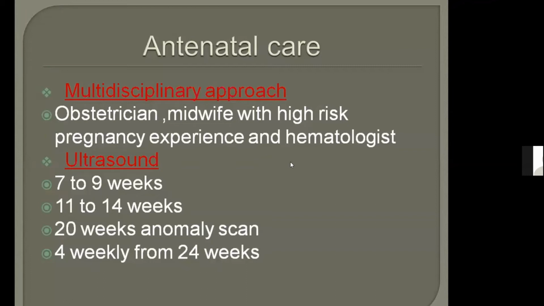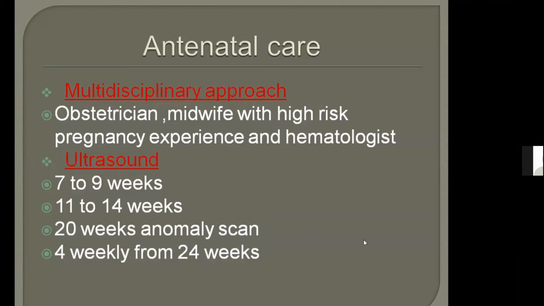The difference comes from point number 4: 4 weekly from 24 weeks. These are only in high risk pregnancies in which there is a risk of fetal growth restriction. So whenever you see that a medical disorder has a complication of fetal growth restriction, then you will add ultrasound 4 weekly from 24 weeks. Okay.